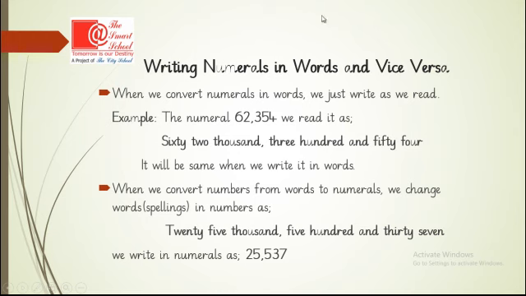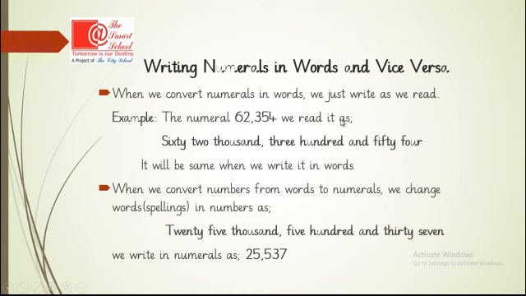Now writing numbers or numerals in words and vice versa. It means first we will learn how to write numerals in words and then how to write numbers in words in numeral form. When we convert numerals in words, we just write as we read. For example, the numeral 62,354.